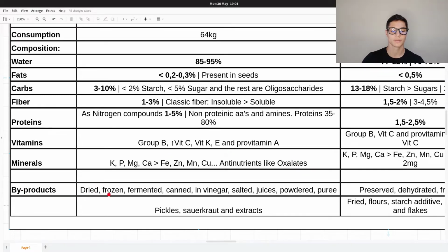Byproducts: dried, frozen, fermented, canned, in vinegar, salted, juices, powdered or puree. We have as well pickles, sauerkraut and extracts.